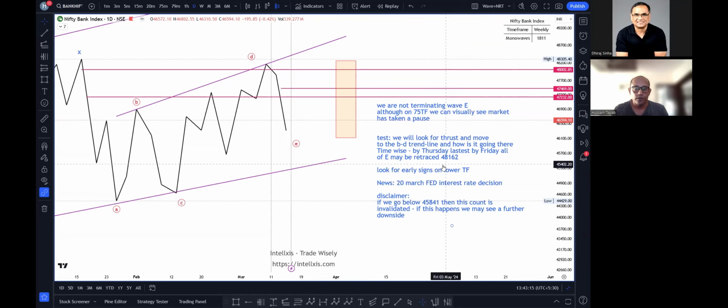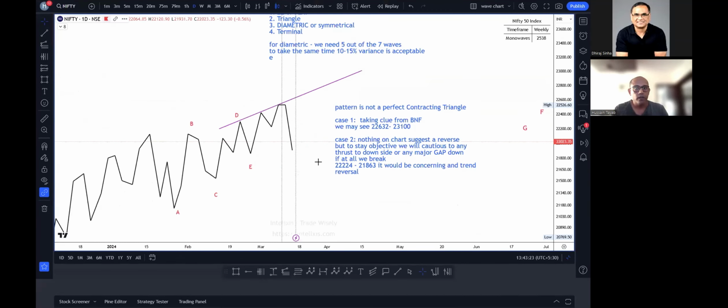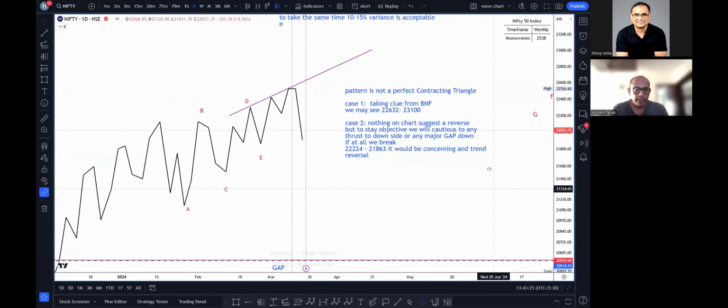Earlier 48,160, recent swing, right? Which is 48,160. That is right. Yeah, that's right. Okay, great. Let's move to Nifty. Yeah, let's move to Nifty. Okay. So same thing, sir.